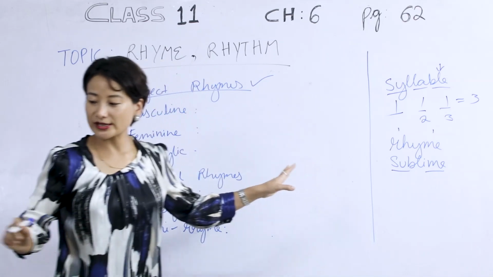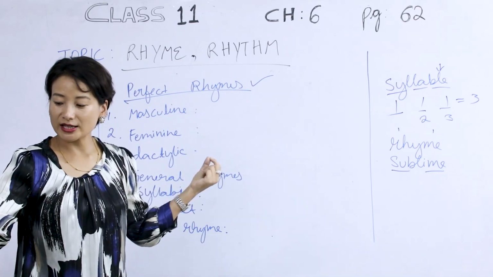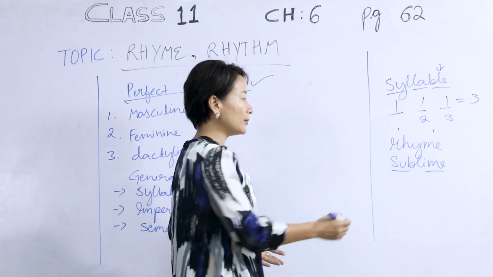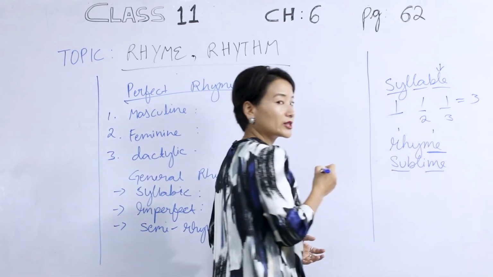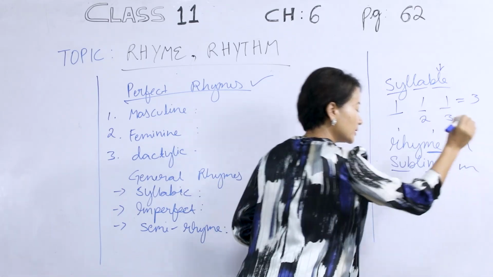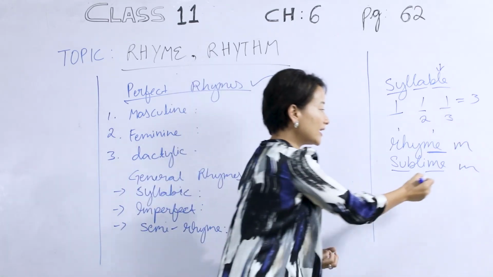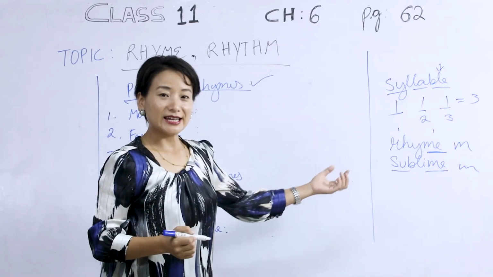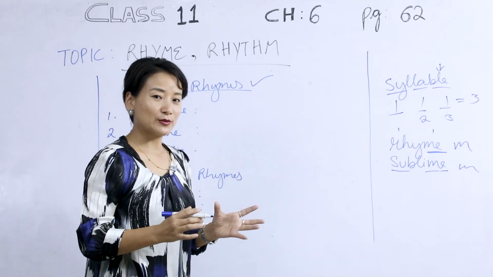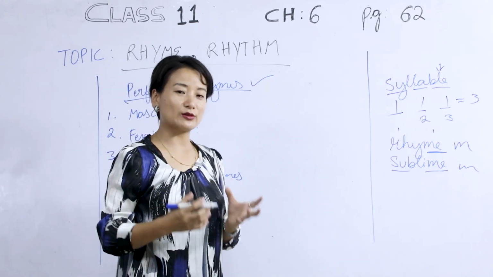So what do we mean when we say masculine? The stress is on the final syllable. In this word, which one is the final syllable? I'm sure the final syllable or sound here is the rhyme in sublime. We are not pronouncing the E letter here. So this is a masculine rhyme. So what do we mean when we stress here?